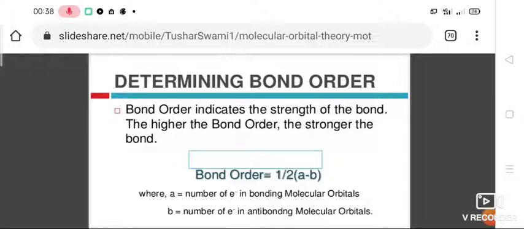So what is a bond order? Already we have seen bond order. It is defined as half of the difference between the number of electrons in bonding and antibonding orbitals.